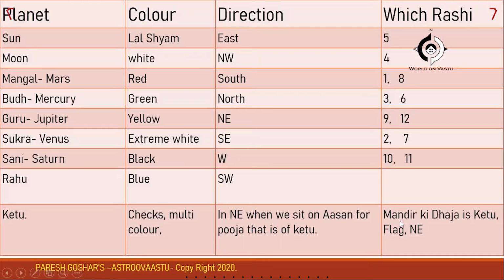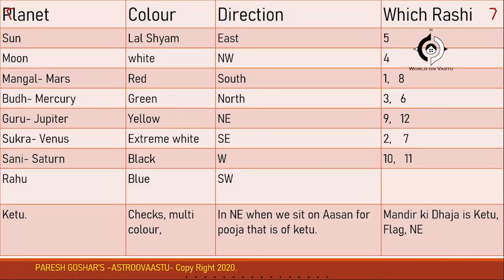Now we will go forward, and one by one, I will explain this. So first column is about which planet comes. There are 9 planets that we have in a chart, in a horoscope that we read. So what are those 9 planets? What are the directions of it? And which Rashis come in those planets, which Rashis are governed by a particular planet.